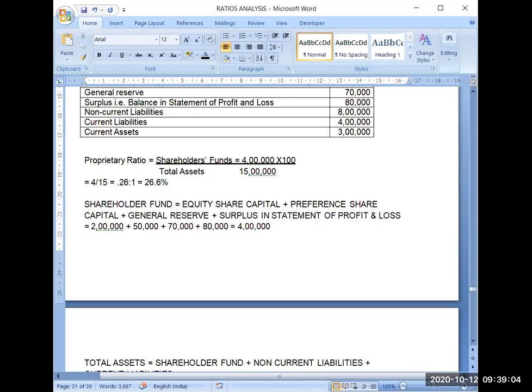So I hope it's clear. My suggestion is that you should write the answer in both terms. If you do not multiply it by 100, you will get 0.26 ratio 1, and if you multiply it by 100, you will get this answer. Rest we will do in the next class.